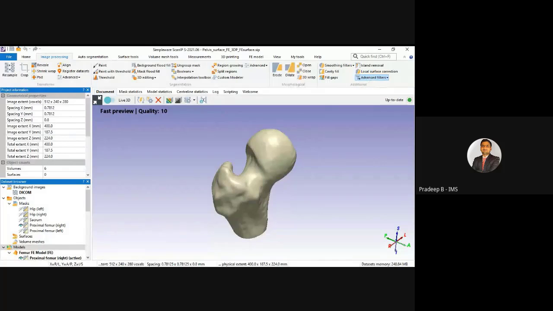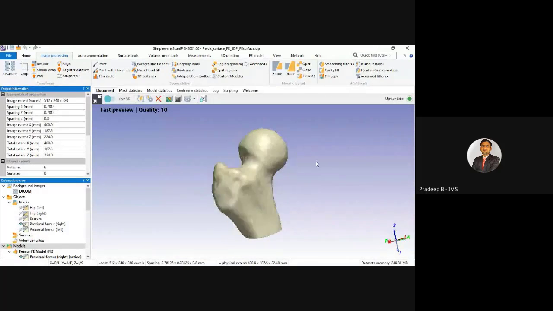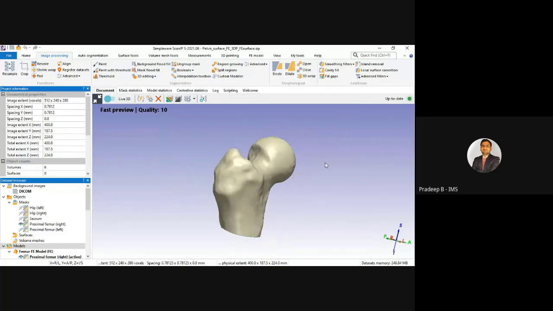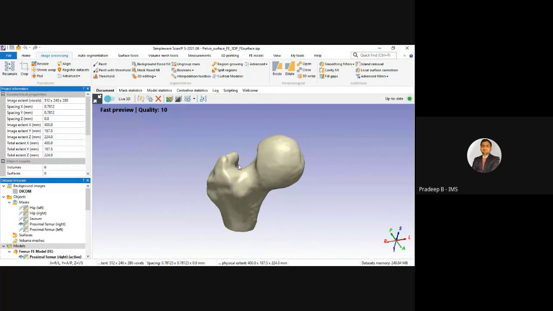So for the metal artifact reduction, we can use this CT correction. Okay, so you can see this metal artifact reduction. And the sigmoid is very useful if the quality of our data set is not that useful for the processing in software. So then we can use the sigmoid filter to enlarge, to expand the grayscale values.